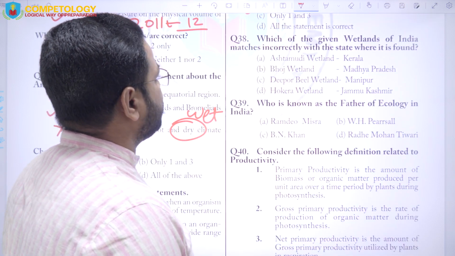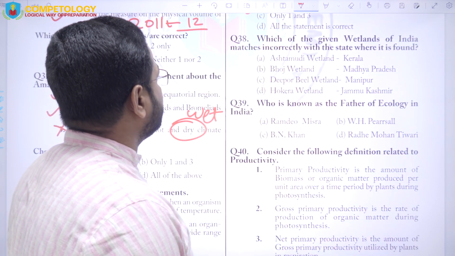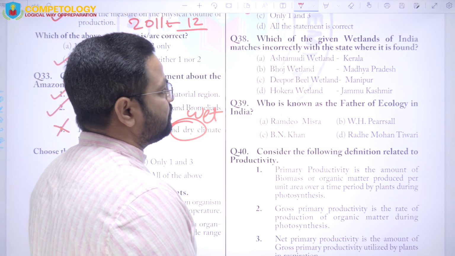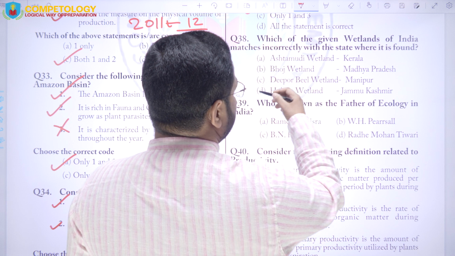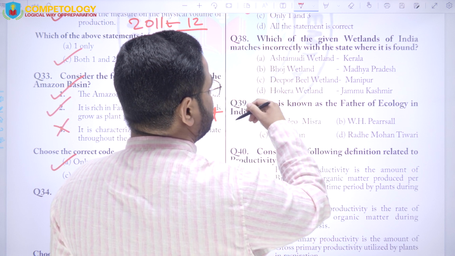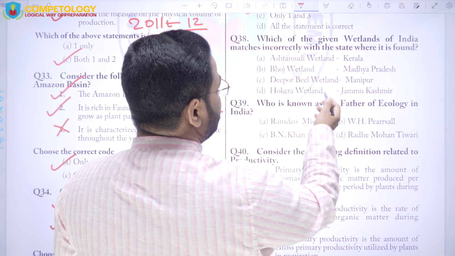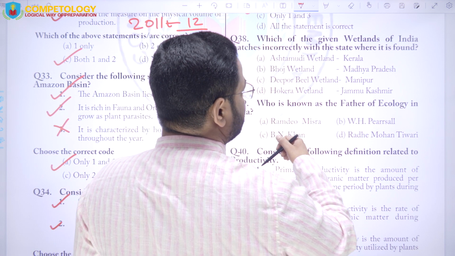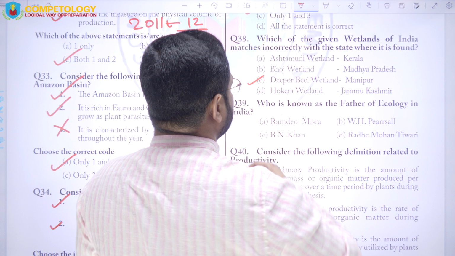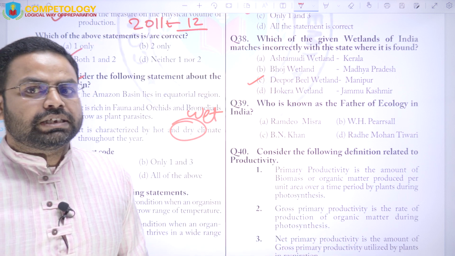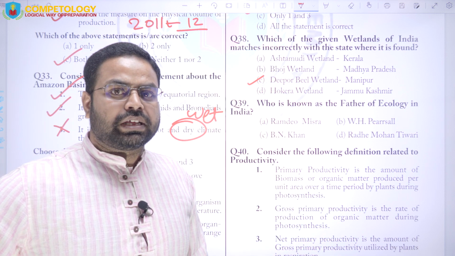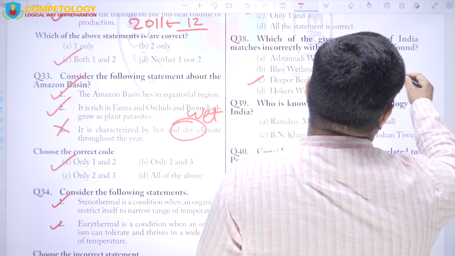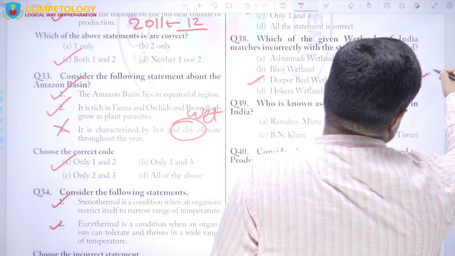Which of the given wetlands of India matches incorrectly with the state in which they are found? Ashtamudi wetland, Kerala, correct. Bhoj wetland, Madhya Pradesh, correct. Deepor Beel wetland, Manipur, and Hokera wetland, Jammu and Kashmir. So here Deepor Beel is wrongly matched. Deepor Beel is in Assam and not in Manipur. So the answer will be option C, Assam, right?